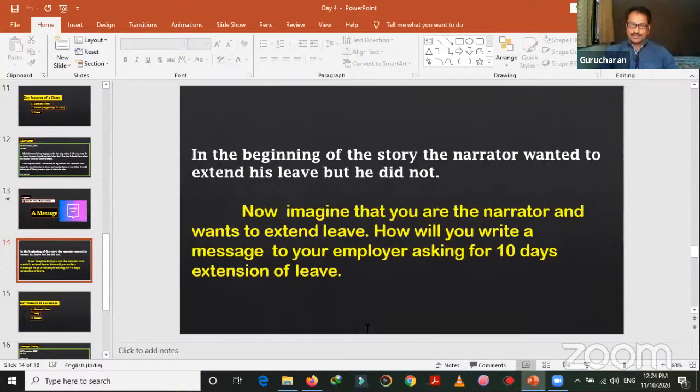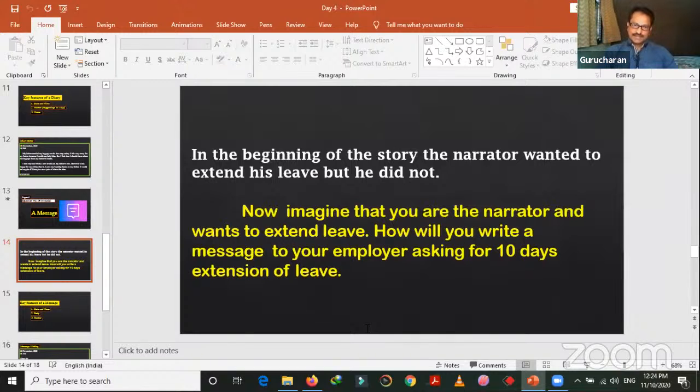So this will be a problem. So he finally decided to join the duties. So this is what happened in the story. In fact, actually, he did not extend leave. But I ask you to imagine that you are the narrator and want to extend leave.